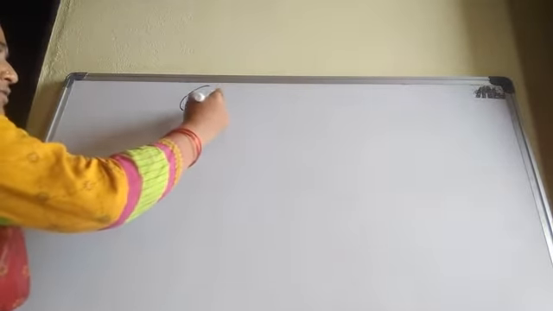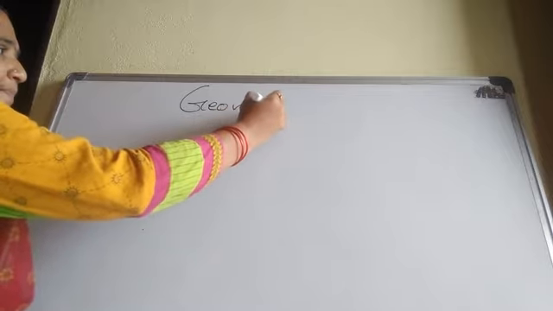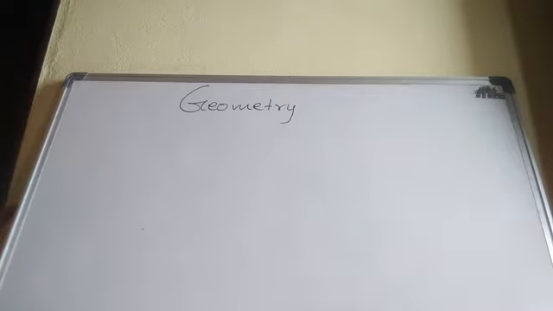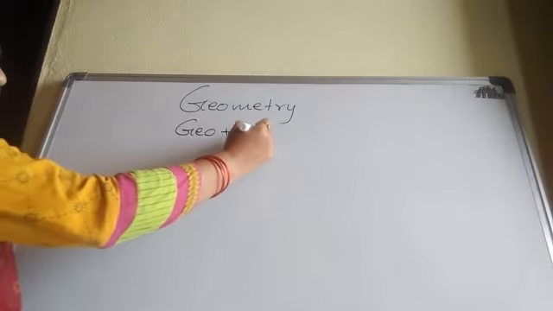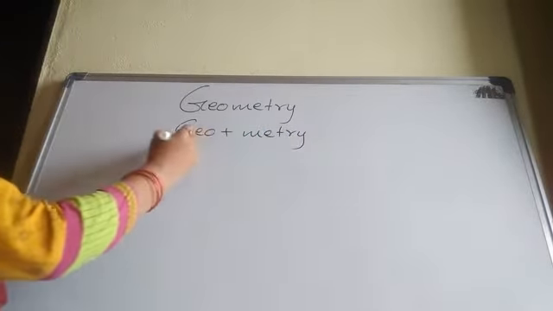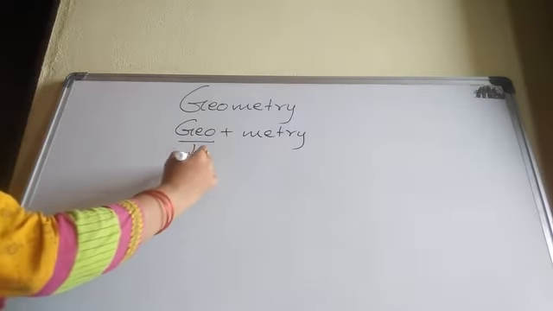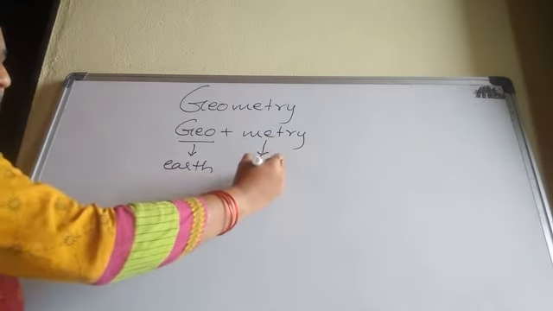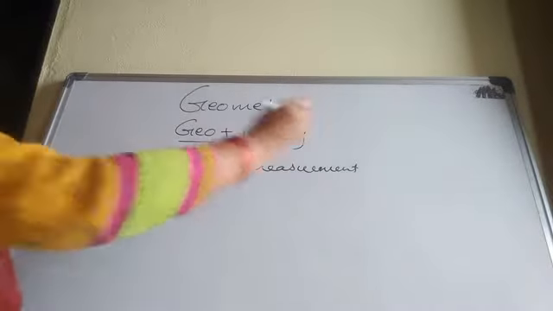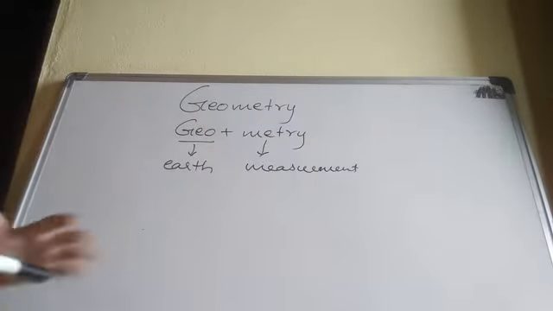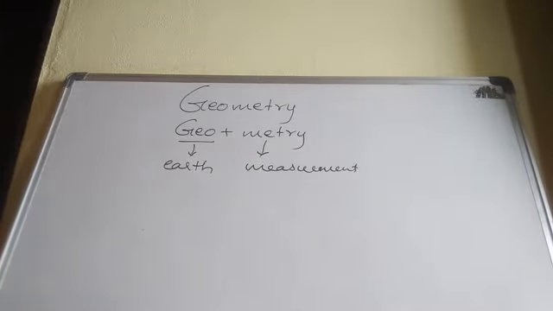Hello students, today we are going to start geometry. In geometry meaning what? Geometry. If I split this word, it divides into two parts: Geo plus metry. Geo meaning what? Earth. And metry meaning measuring or measurement. Okay? So if we take these words together, it means measurement of the earth.